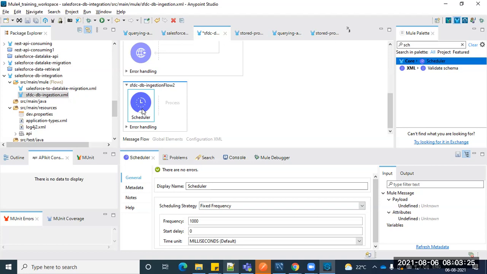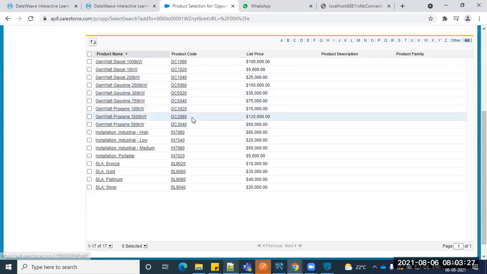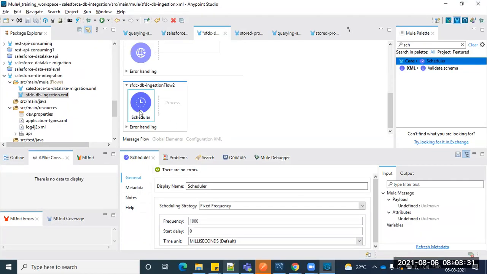The expectation is that the record should be created instantly in our DB, but with a scheduler there might be certain delay. That's okay. Let's see in future how to make that record available in our DB immediately whenever it gets created. But right now you can just put a scheduler.